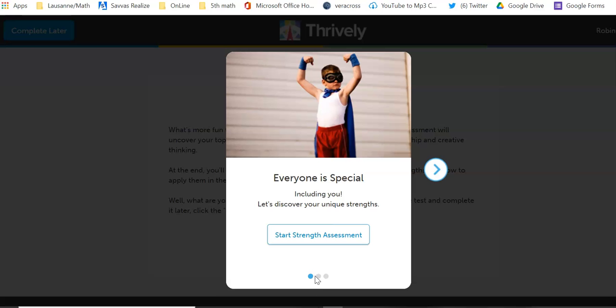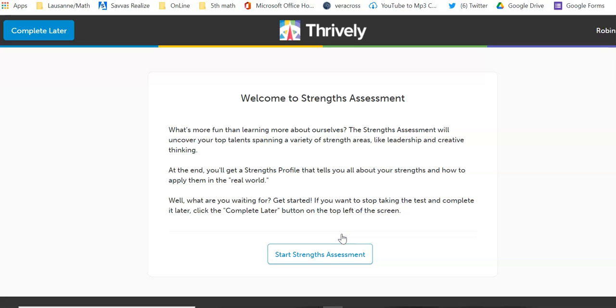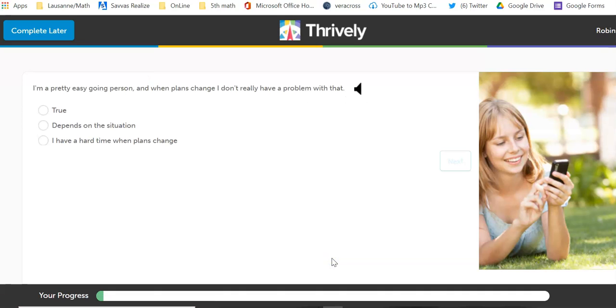Okay, so you obviously do not want to do what I just did. You want to actually read it. So then you're going to start your strength assessment. This is the button to start it. Once you have gone through those things and you get to this actual part, all you have to do is go up here and do the complete later if you are not finished. You need to read them carefully and really make sure you're making the right options. If you're having trouble reading something,